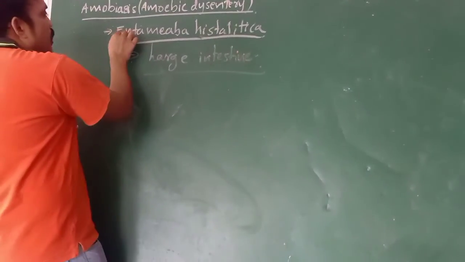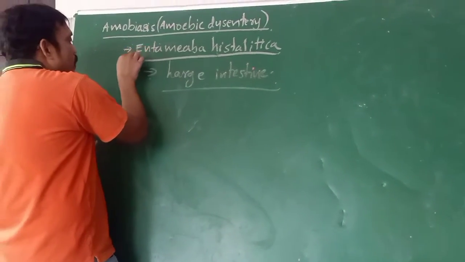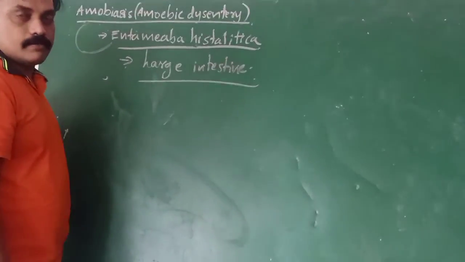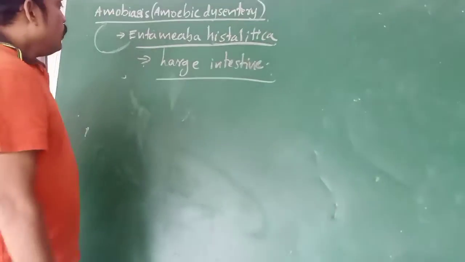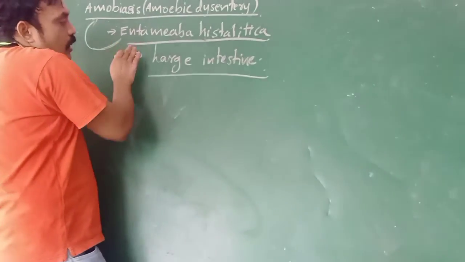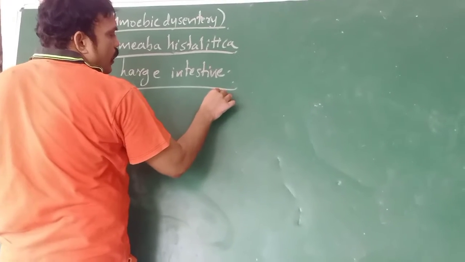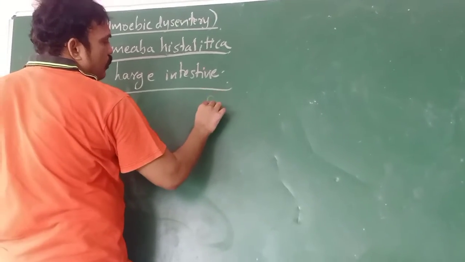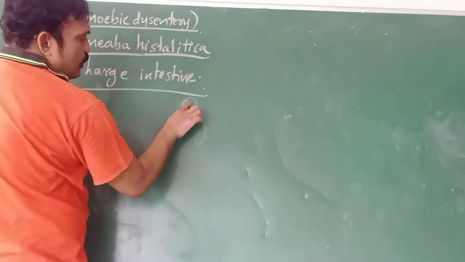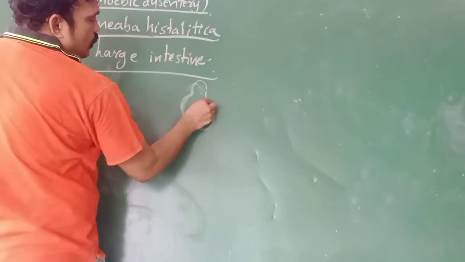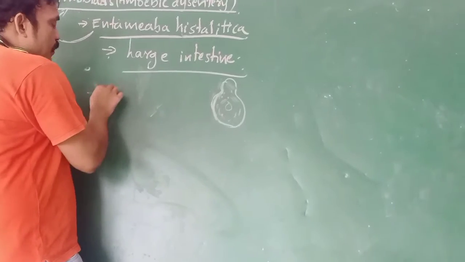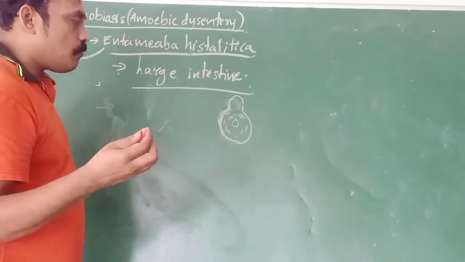This Entamoeba histolytica is a parasite that causes amoebiasis, or amoebic dysentery. It is a monopodia, just like this organism, that means it has a single pseudopodium, and it lives in the large intestine of the human body.